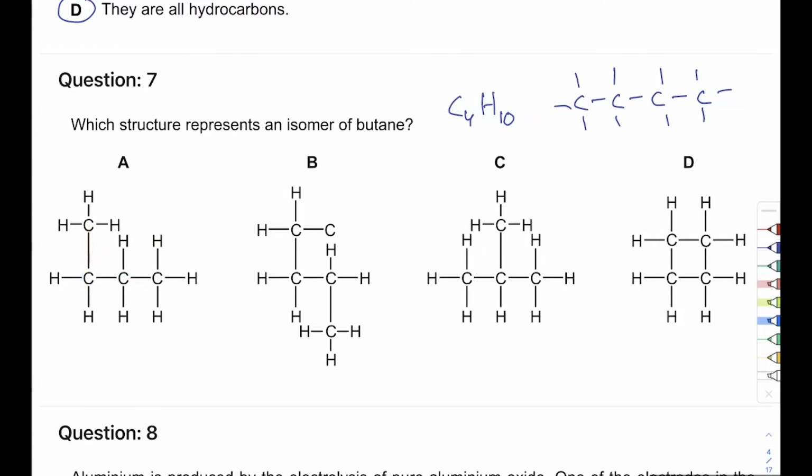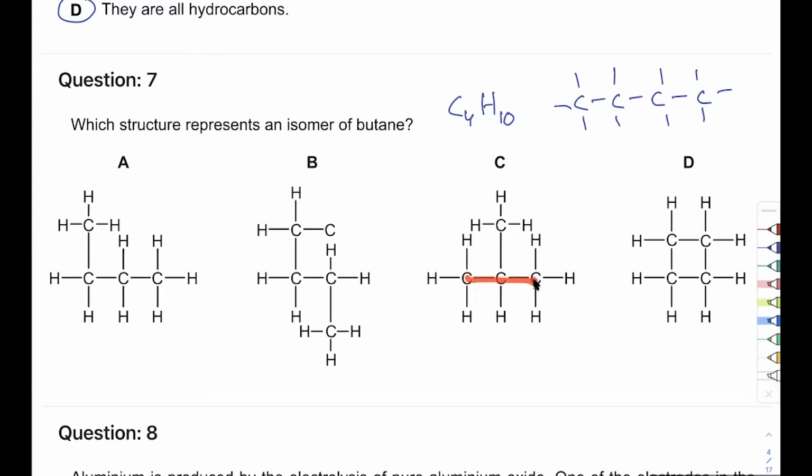1, 2, 3, 4. I can still connect 4 without picking up a pencil. A and this are the same thing. Okay. 1, 2, 3, 4. These are the same thing because I can still join 4 without picking up a pencil. Okay, let's do this one.